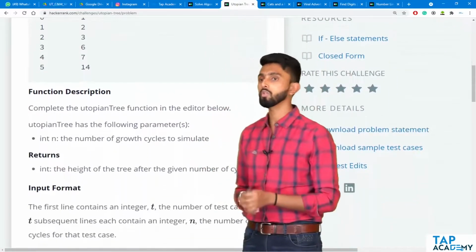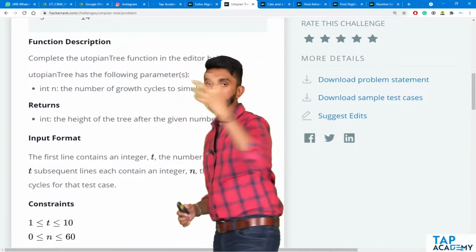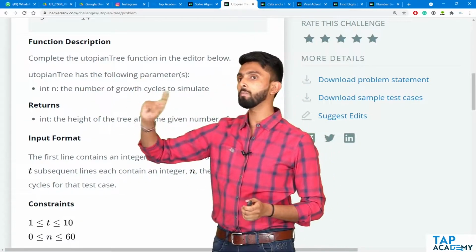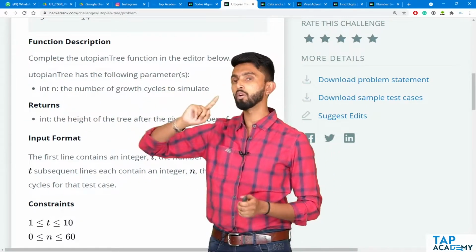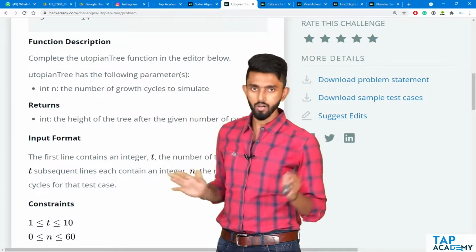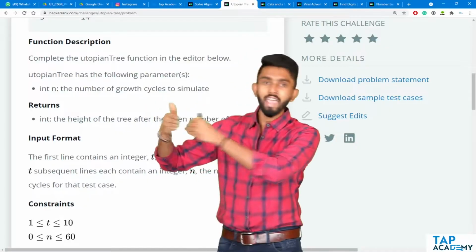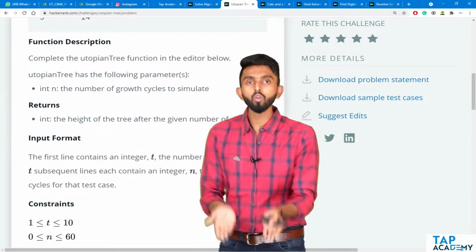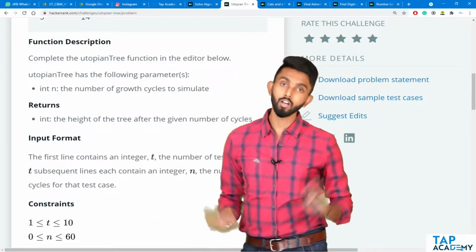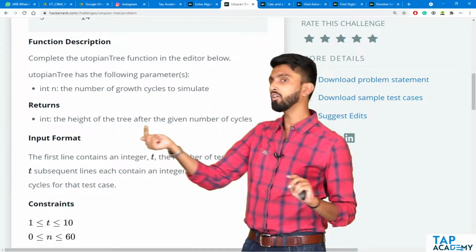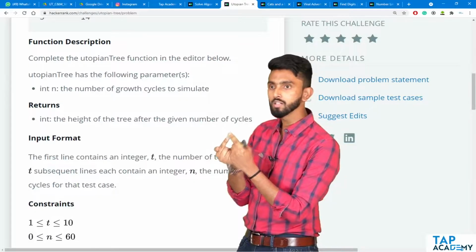Okay, sir, what should we do? Come down. What we must do is write a function which accepts one parameter, which is n, the number of growth cycles. Today I will explain the function. So, if you give n, it should tell what will be the total height of the tree in n growth cycles. That is what it should return. It returns an integer, which is nothing but the height of the tree after the given number of cycles.